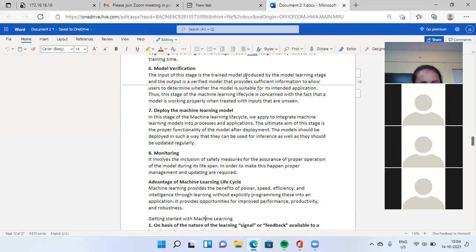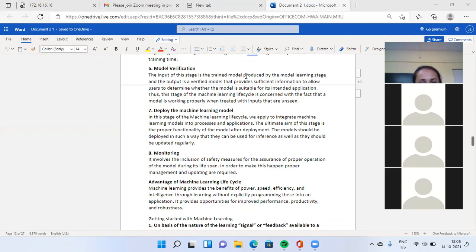It involves the inclusion of safety measures for the assurance of proper operation of the model during its lifespan.